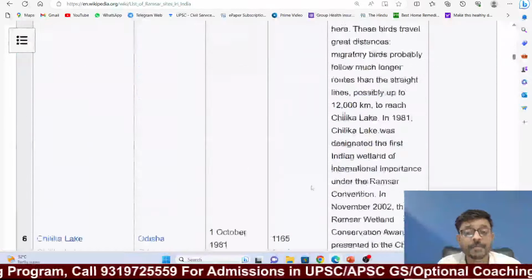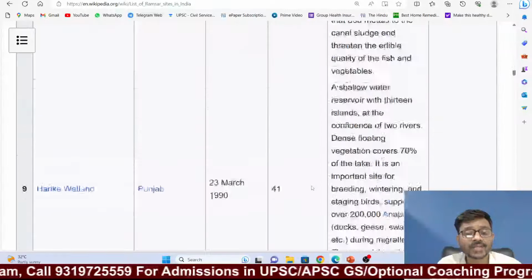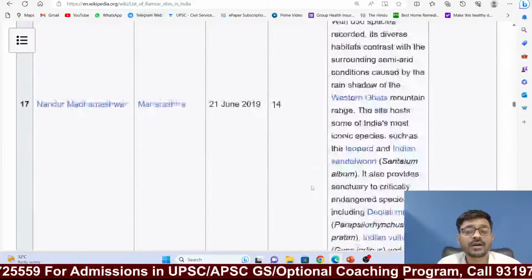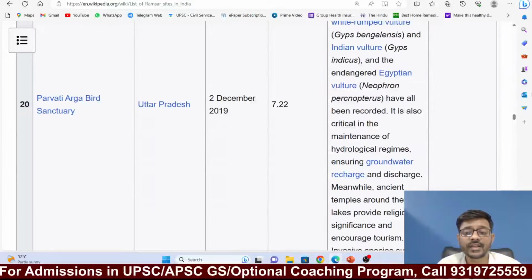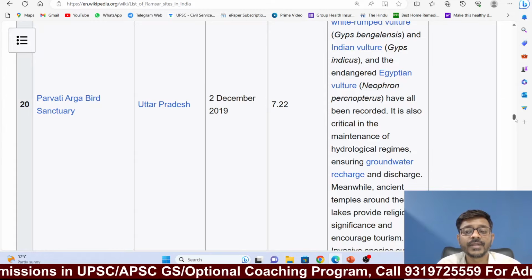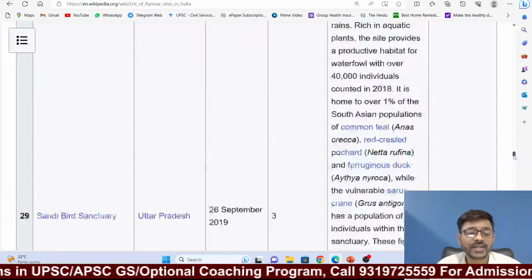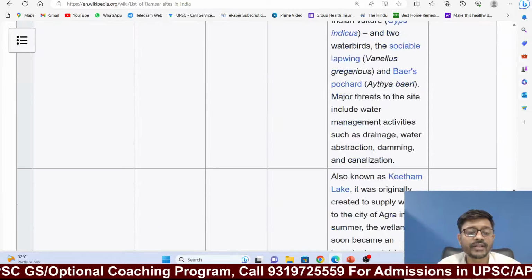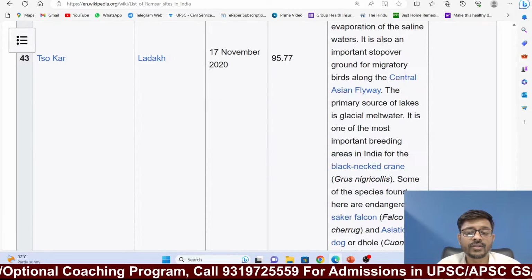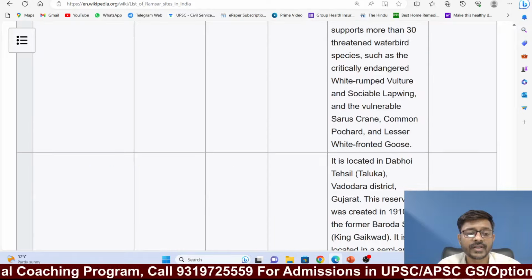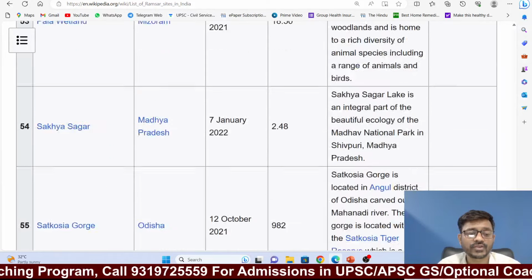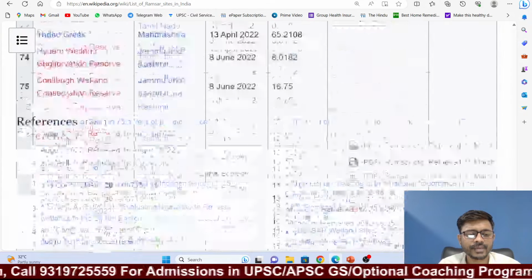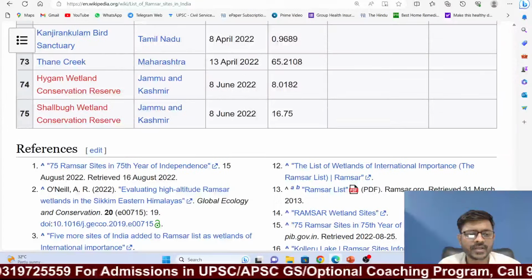And remember, an increase in the number of Ramsar sites is a bad indication, because if the number of wetlands in the Ramsar list is increasing in your country, it means wetlands are under threat. You need to protect them, because they are included in the list only when they are threatened. Only those wetlands are included in the Ramsar list which need protection. See, 75 plus if I am not wrong. In 2023 this list became very big.